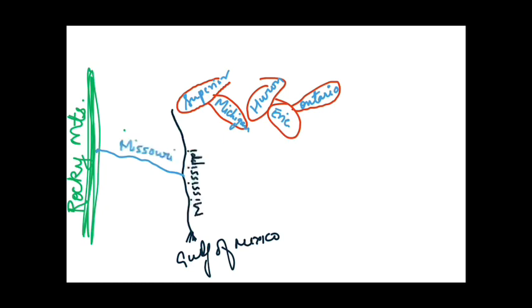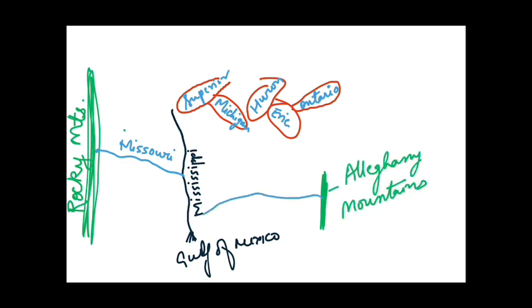Now let us consider the left bank tributary of this Mississippi River. This is the Ohio River, which originates from the Allegheny Mountains. As you can see over here, these are the Allegheny Mountains. I will show you in the map also, but right now I am drawing this. From here originates the Ohio River, which is the left bank tributary of this Mississippi River. It is a west flowing river, and it meets the Mississippi River to the south of Missouri. Then the Mississippi River drains into the Gulf of Mexico.